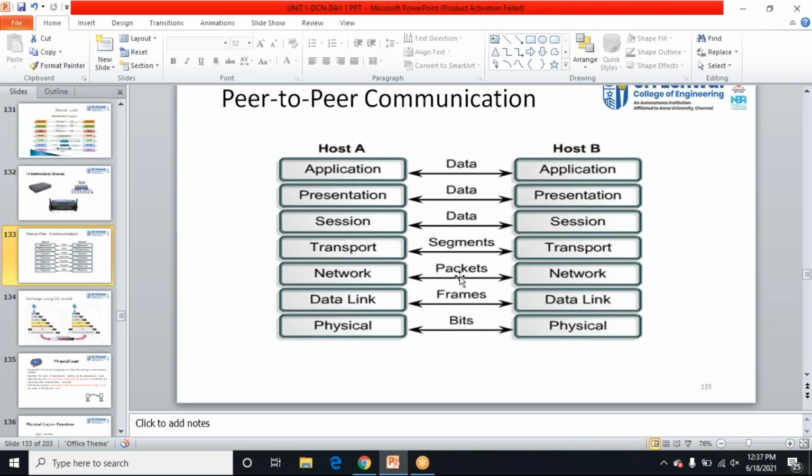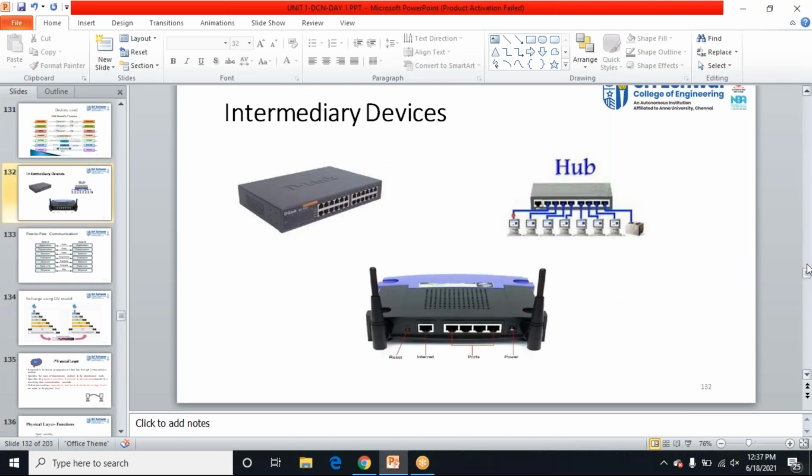It's packets, right? Very good. We are going to use packets, and it will be in the form of packets. Yes, very good, Shiva, packets.